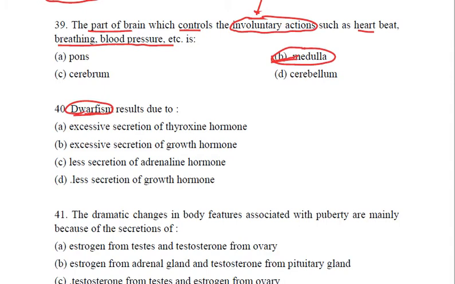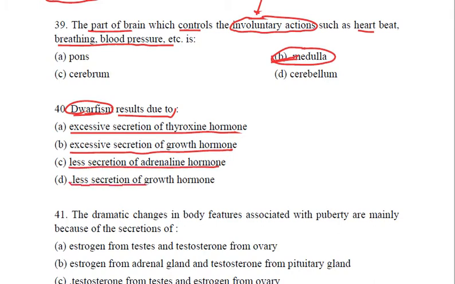Dwarfism results due to... let us see the options. Is it the excessive secretion of thyroxine? Is it the excessive secretion of growth hormone? Is it the less secretion of adrenaline or the less secretion of growth hormone? We should know that dwarfism is a disease caused by the less secretion of growth hormone.